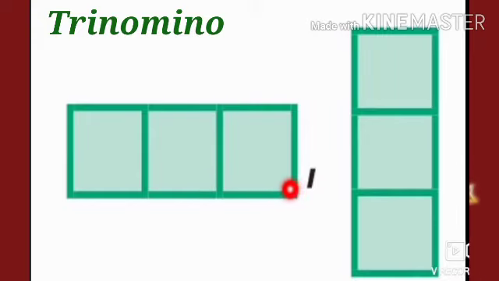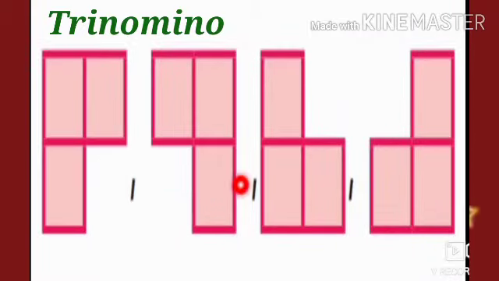When we arrange horizontally or vertically, we get the following shapes. Now, students, is this the only way to join the 3 squares? No, we get 4 different orientations of shape as shown here.